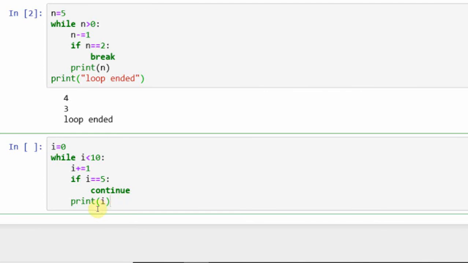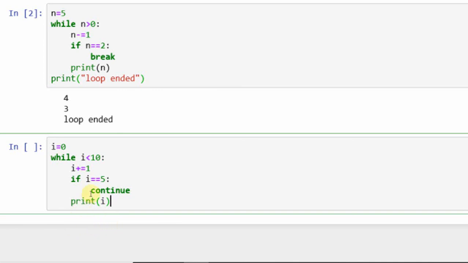Again it goes back to the while loop. Now 1 is less than 10, right? 1 is less than 10, enter into the while loop. Now incremented, now i becomes 2. Okay, i is not equal to 5, so it directly comes to print i, and prints the 2 value. Just in the same way, 3 and 4 will be printed. Now whenever 4 is less than 10, correct, it enters into the while loop.